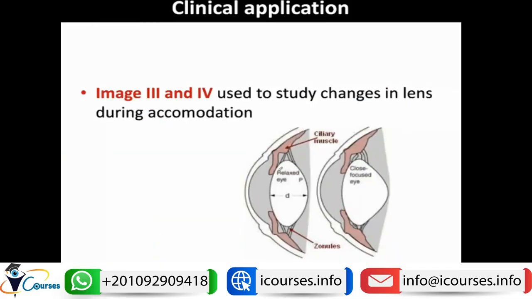Images 3 and 4 are used to study changes in the lens during accommodation. Image 3 is from the anterior lens surface, and image 4 is from the posterior lens surface. These images are separated by the thickness of the lens, which is increased during accommodation due to bulging of the lens.